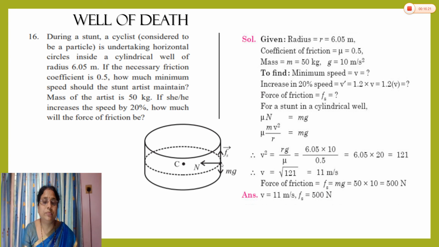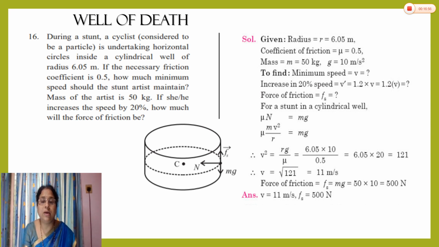At this point, the normal reaction force is totally horizontal. The frictional force balances the weight here. Yes, and by applying the logic, we can say the frictional force, mu s into N, is equal here to the weight. So we can see here mu into mv square by r is equal to mg. We get v square is equal to rg by mu, that is v is equal to under root rg by mu. In your book, this equation is given, v is equal to under root rg by mu.